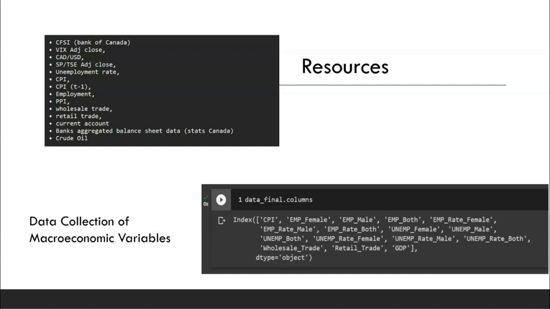As of now, we are going to predict CPI and GDP by using these variables: employment rate, unemployment rate, wholesale trade, and retail trade. We want to see how these variables affect the growth or non-growth of GDP and the performance of CPI. Based on this, we are going to build a model.